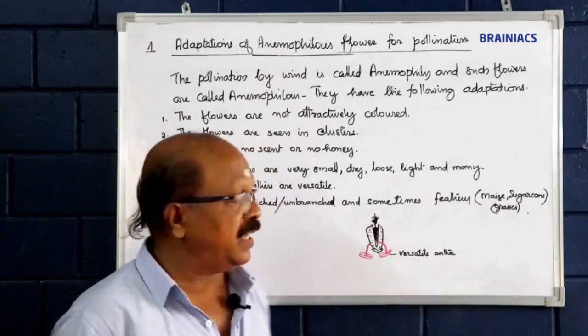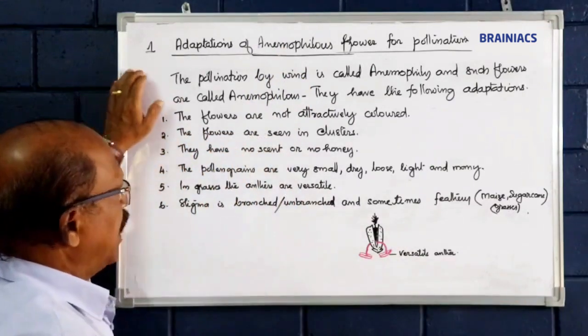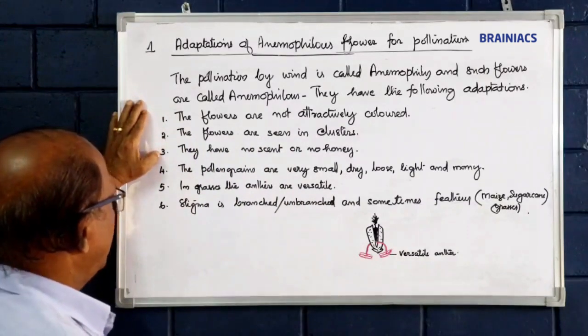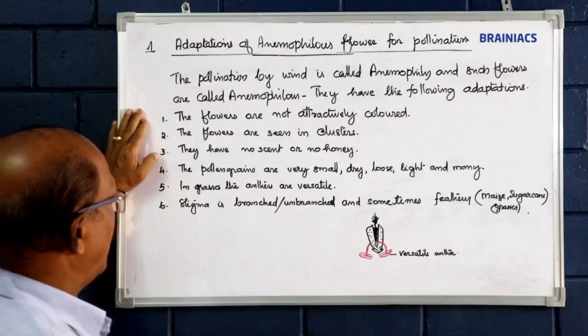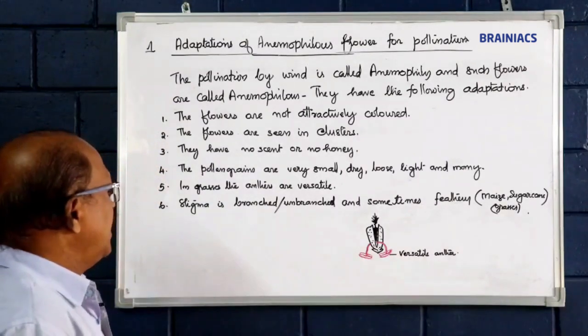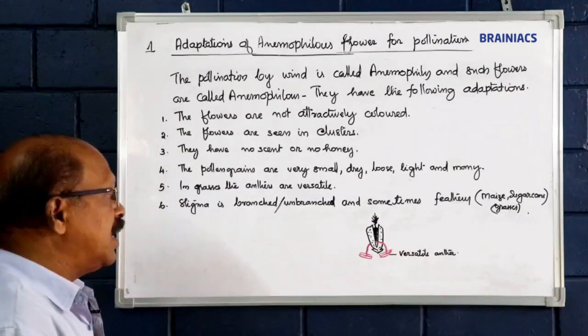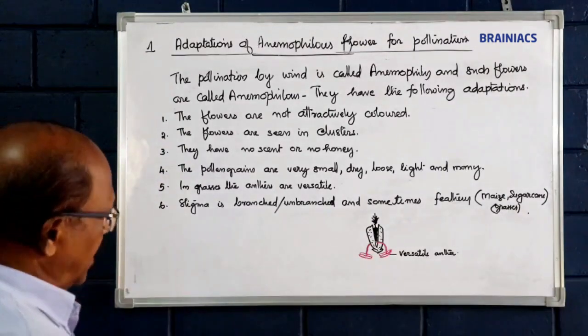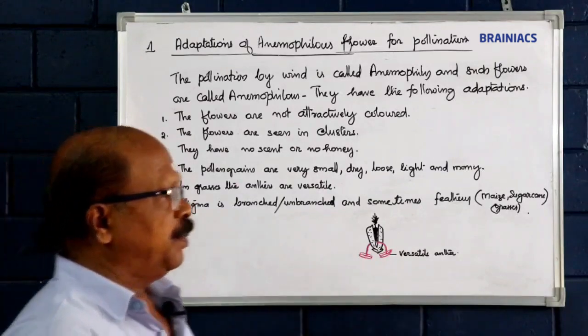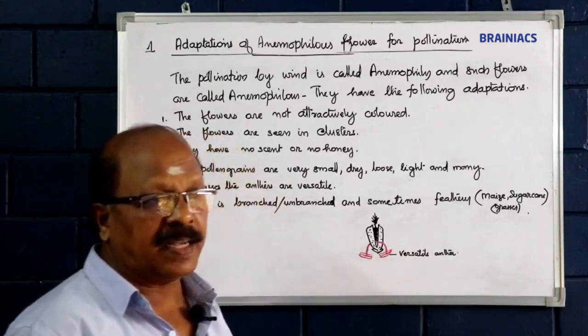So that is why we can say generally, flowers are not attractively colored. Flowers are seen in clusters. They have no scent, no honey. Pollen grains are very small, dry, loose, light and many. In grasses, the anthers are versatile. The stigma is branched or unbranched and sometimes feathery as in maize or sugarcane like grasses.